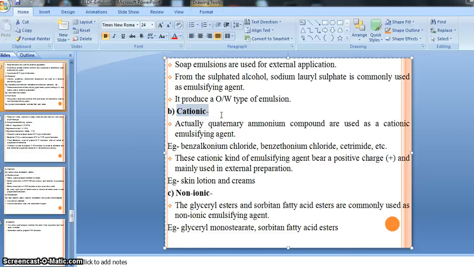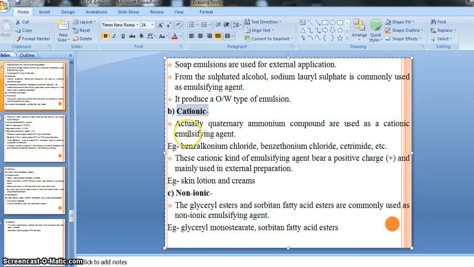Monovalent means containing one charge, either positive or negative. Divalent means possessing two charges, like calcium, two positive, right? So cationic emulsifying agent is also used, right?